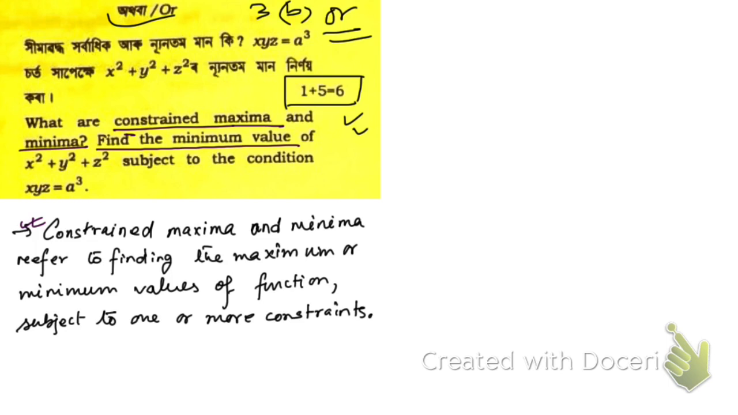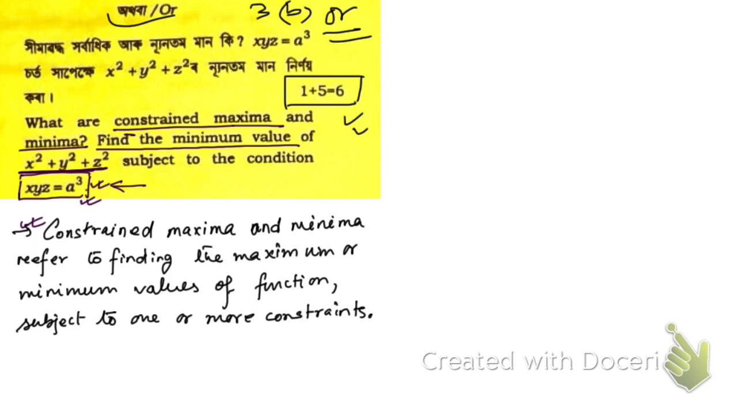Here you can see, find the maximum value of this. So here we have a function, we need to find the value of this, and you know there is a condition, that is, you can say, a constraint. Constraint means you can say a restriction, which is in the form of an equation, or sometimes an inequality.